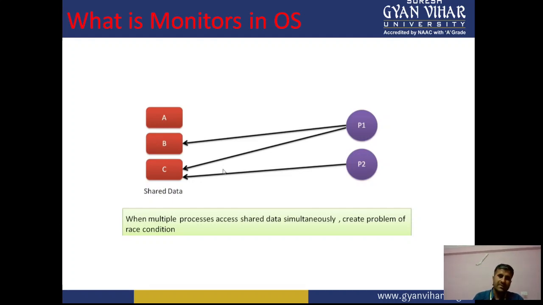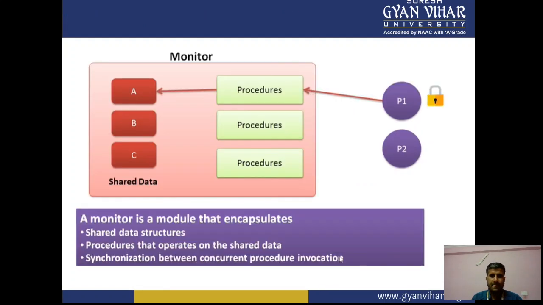In the previous lecture we discussed that the semaphore is one solution, but today we are going to discuss the monitor. The monitor is also a solution to this kind of problem, the race condition problem. So we can see how the monitor works. Basically, a monitor is all about a class.